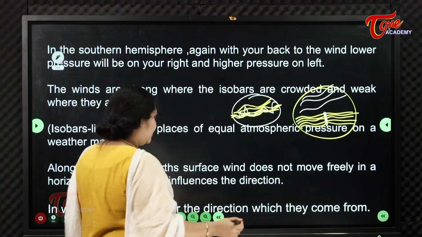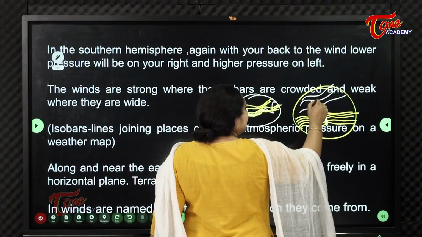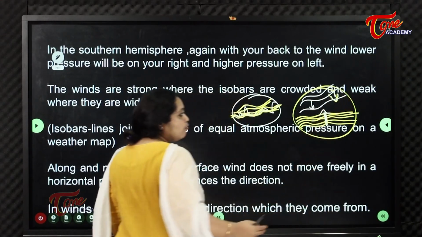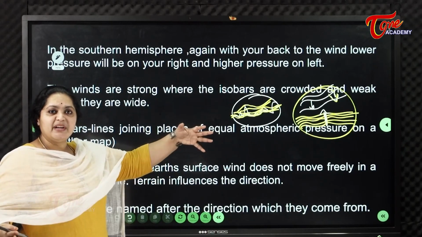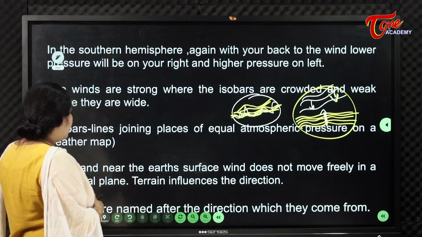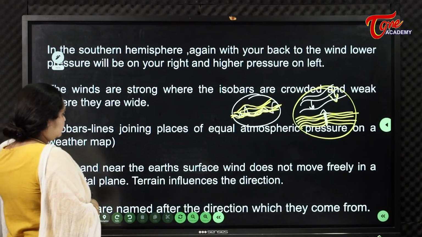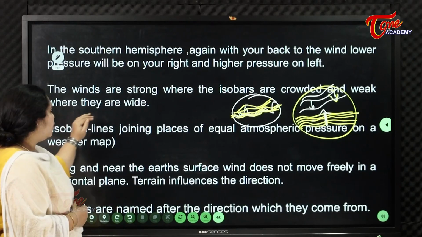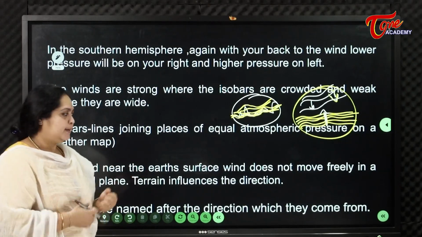Atmospheric pressure will be high. In these regions, atmospheric pressure will be low because of the gaps or widening between the isobars. So, winds are strong where the isobars are crowded and weak where they are wide, obviously.